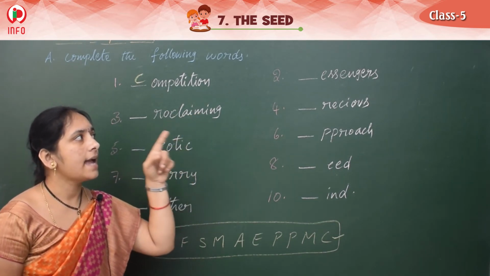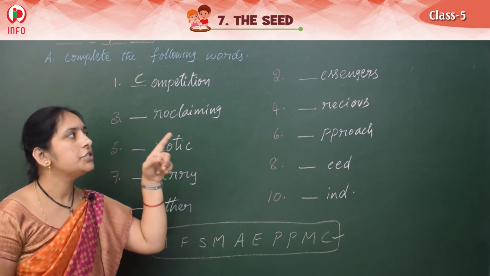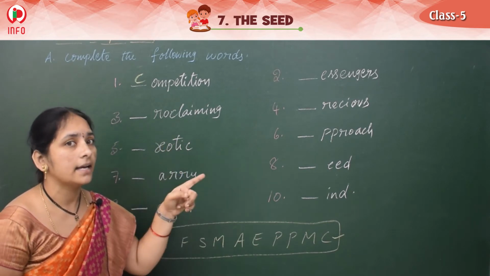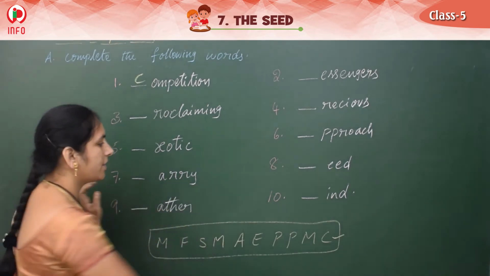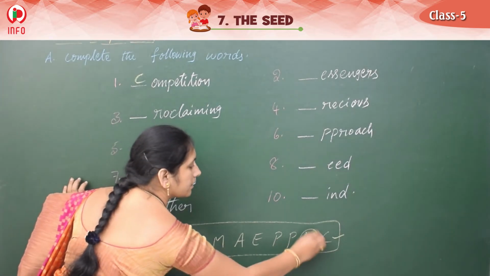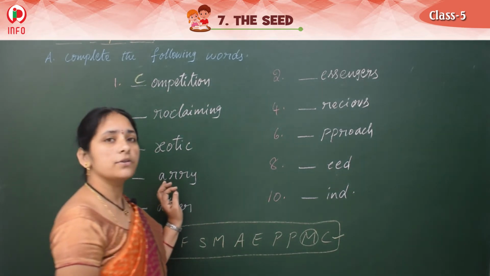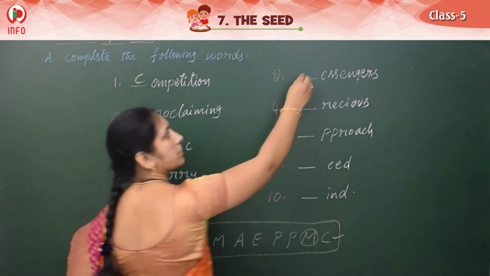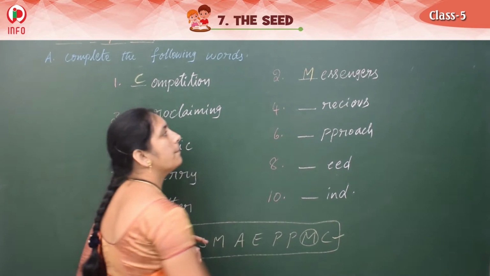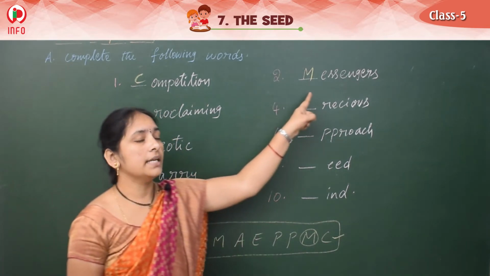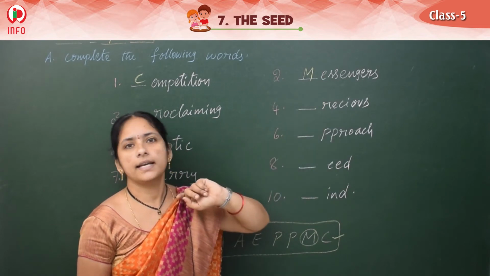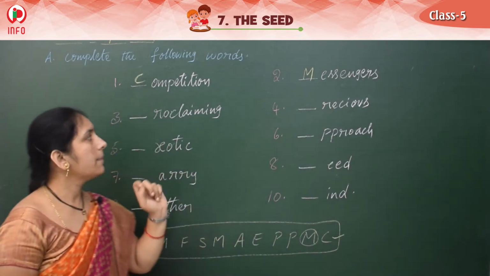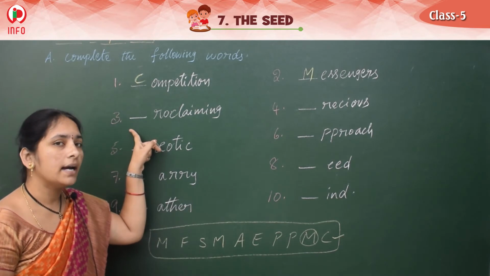And see the second one. Dash E-S-S-E-N-G-E-R-S. Who are here to pass the message? Very good. Messengers. Those who pass the message are called messengers. M-E-S-S-E-N-G-E-R-S. Messengers. Okay. Next, see the third one.